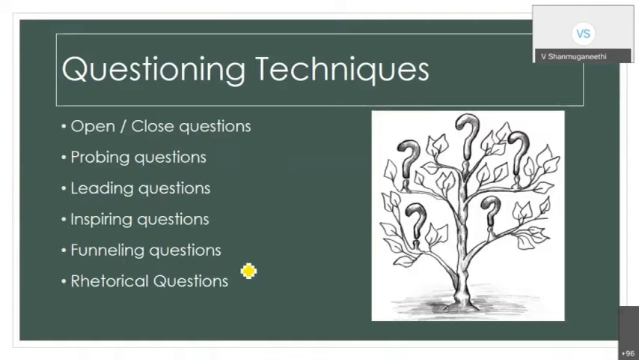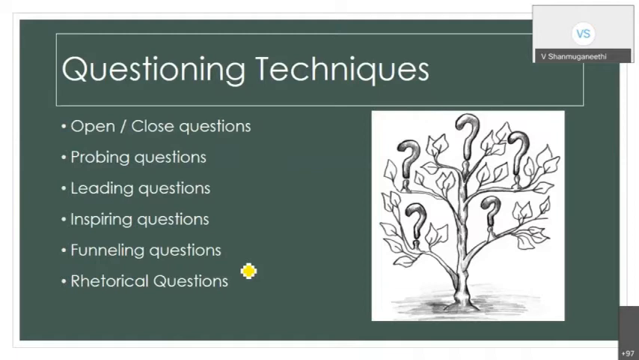Funneling means I want a specific answer, but someone is answering generally. Then I bring the student to narrow down the answer, and finally I get the specific answer. That is funneling the question. Sometimes there are rhetorical questions, which are practice oriented. A rhetorical question means a remember-level question. So there are different kinds of questioning.